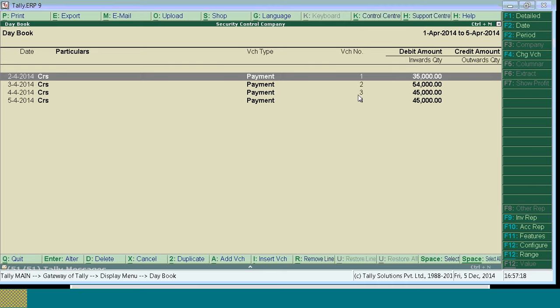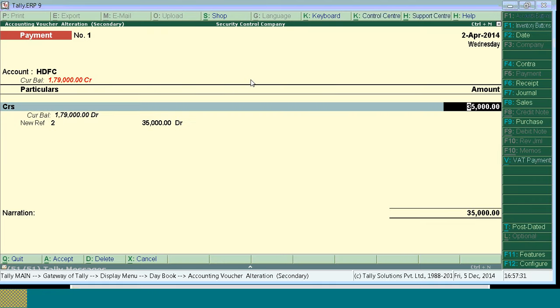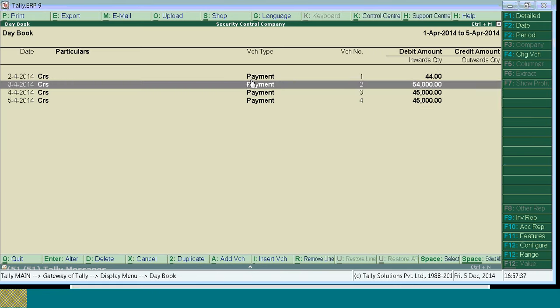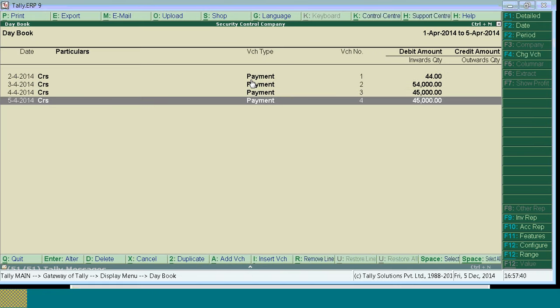You can alter, you can make any changes, you can change the value also in the transaction, and you can accept it. This is with regard to data entry 3.